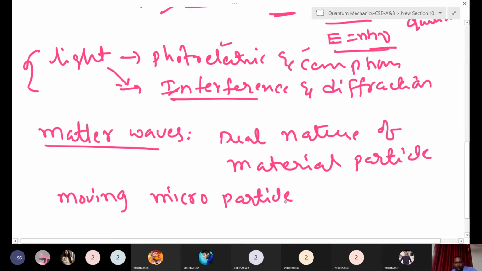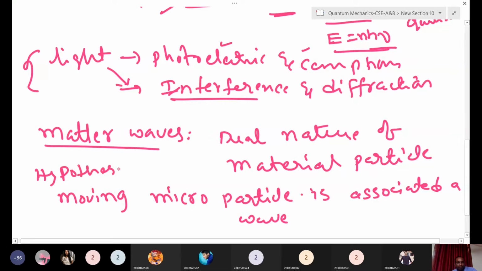A moving micro particle is associated with a wave. That is what he proposed. The de Broglie hypothesis is that any moving micro particle is associated with a wave.